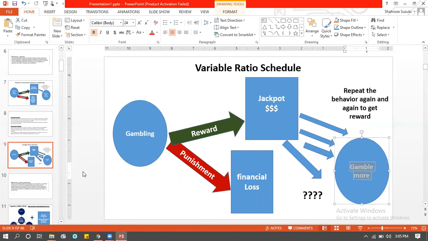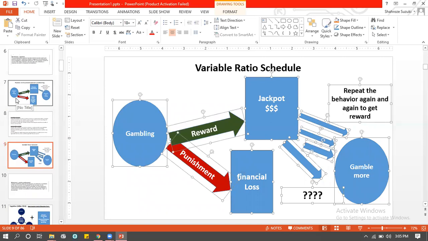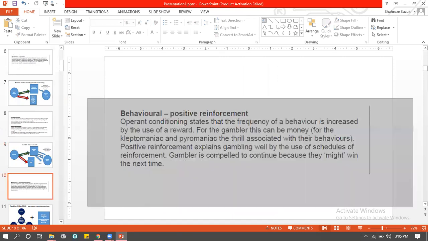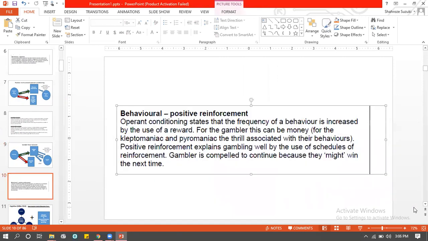So in other words, both sets of people, gambling disorder and kleptomania and pyromania people, will be rewarded. फर्क ये होता है gambling disorder वाले को पता नहीं होता कि कब आएगा. That's why he keeps doing it despite the punishment. So in shorter form, you would say operant conditioning, to be more exact, positive reinforcement explains why a person develops impulse control disorder.